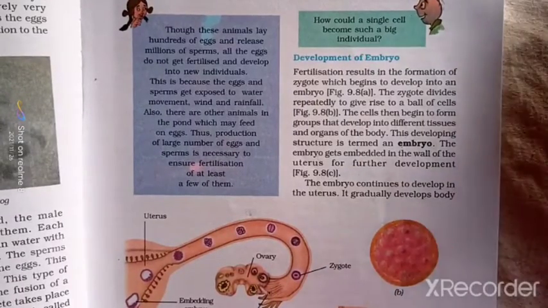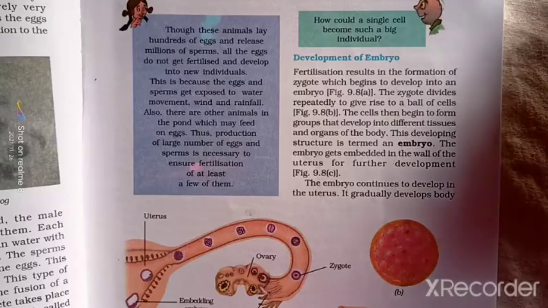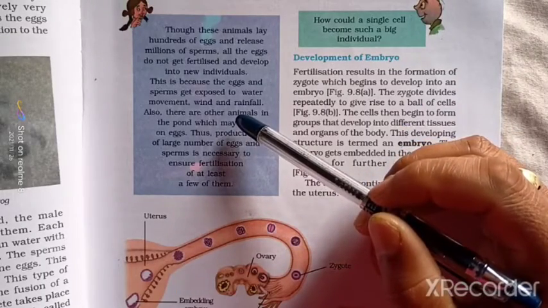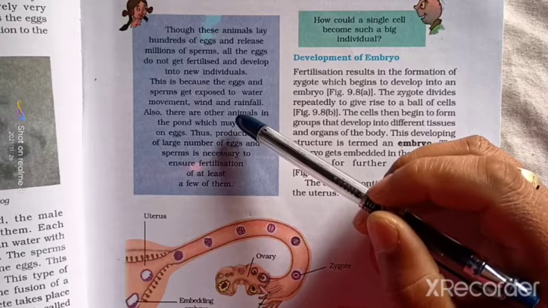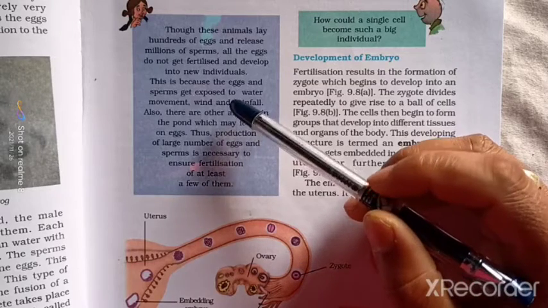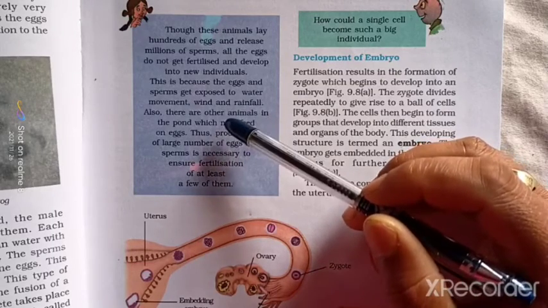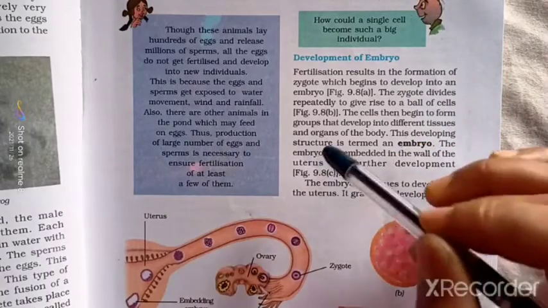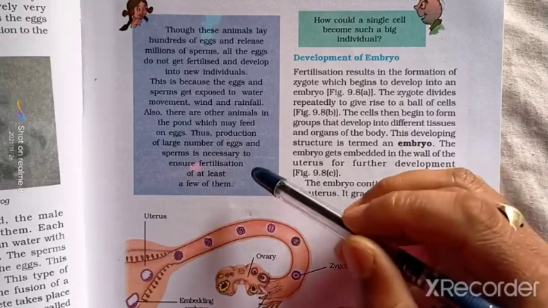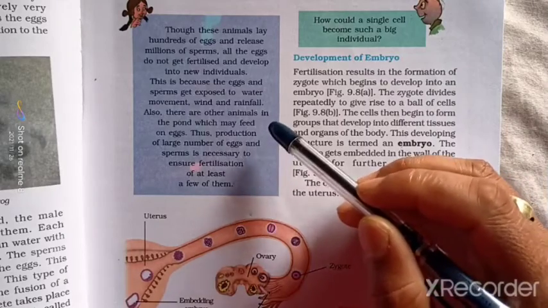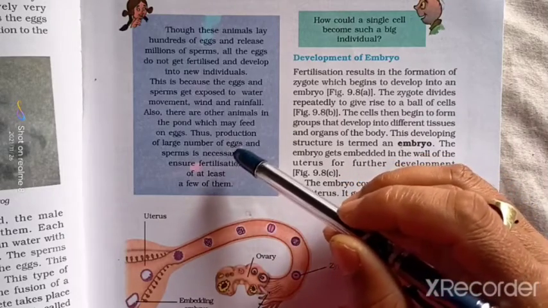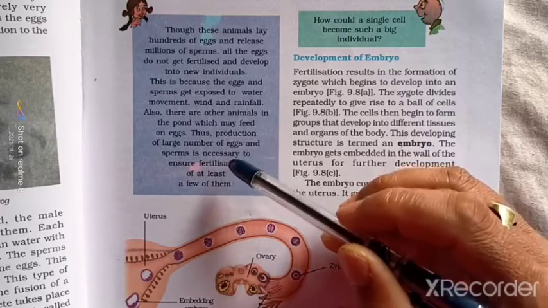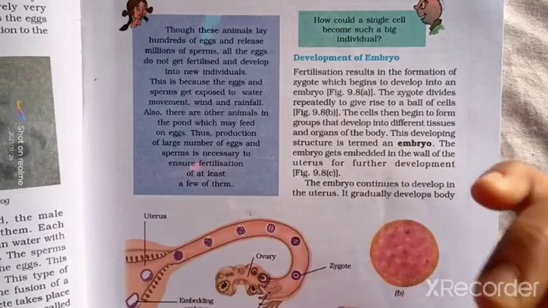Though these animals lay hundreds of eggs and release millions of sperms, all the eggs do not get fertilized and develop into new individuals. This is because both the eggs and sperms are exposed to water, movement, wind, and rainfall. And also, there are other animals in the pond which may feed on the eggs of the frog.